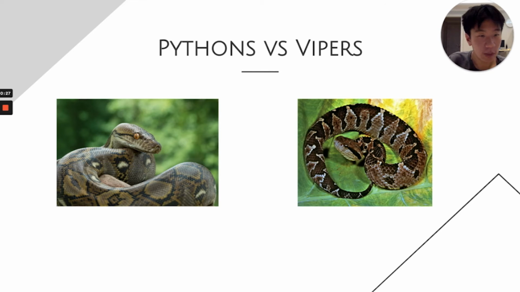When you look at these two images, can you tell me which one's which? Can you tell me which one is a Vyper or which one is a Python? If you ask me, I can tell you right now, I have no clue. These both are snakes to me. These both are reptiles, right? This one's apparently on the left, it's a Vyper, and on the right, it's a Python.